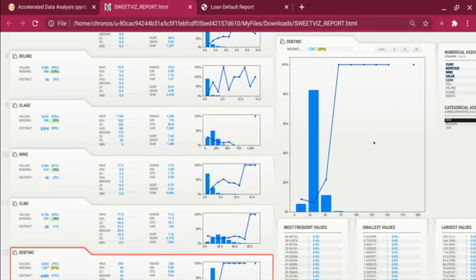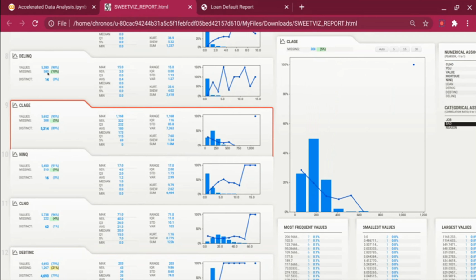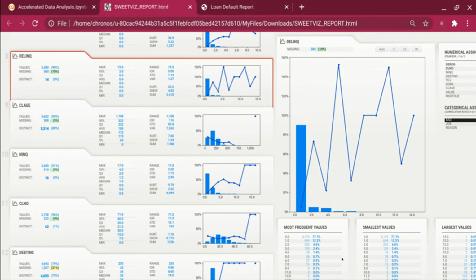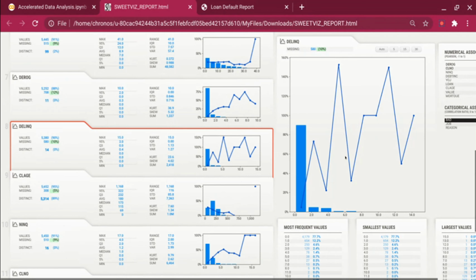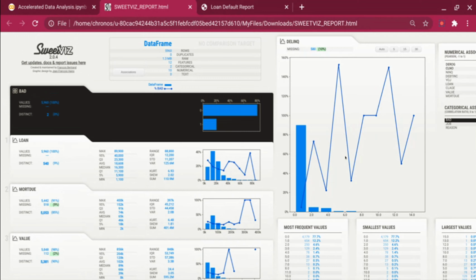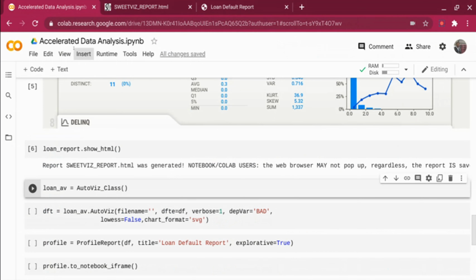And that's where the second tool which I'm going to show you explains it. But this one is pretty decent. All the columns have the same information. You can check the most frequent value, the smallest value, the largest value, and all the associations with the different variables on the right hand side. You can go into individual values and get a lot of details in this tool. Now let me go to the second one.